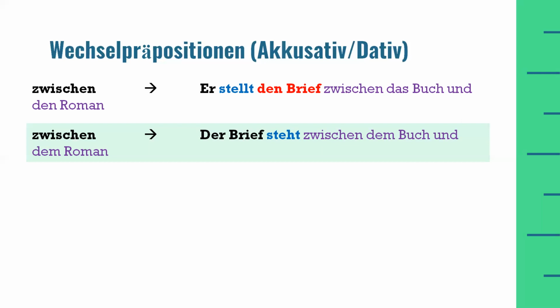So whether the noun is masculine, neuter, or feminine, we have to take dative definite articles for the noun. And if there is a movement in the sentence, then we have to take the accusative definite article or indefinite article, whatever is coming after the two-way preposition in the sentence.